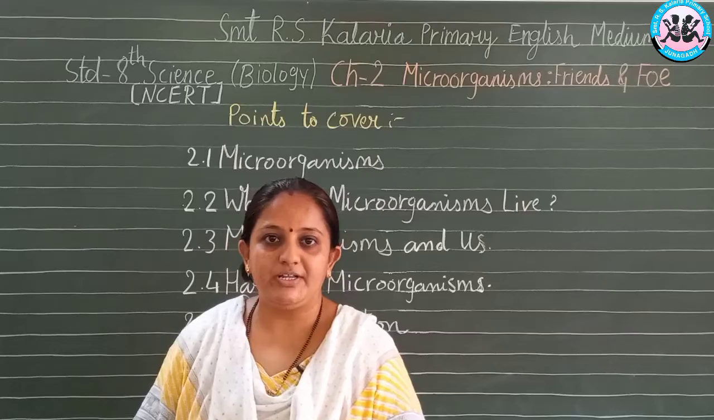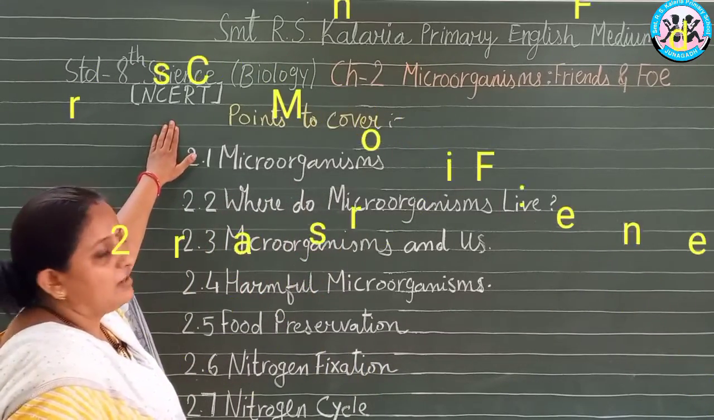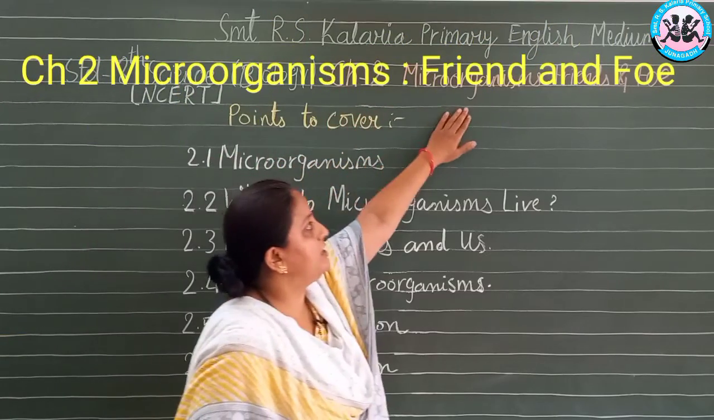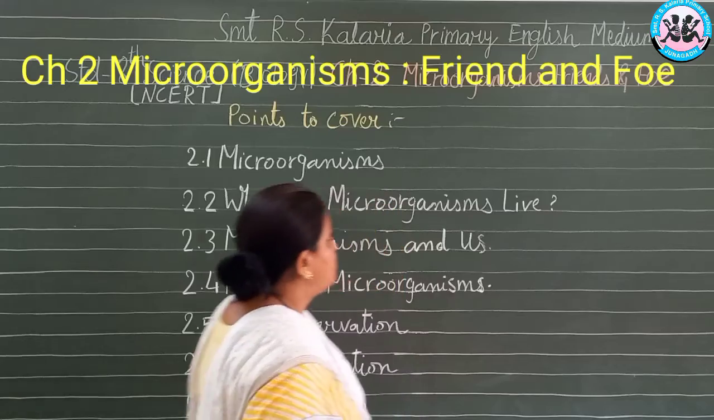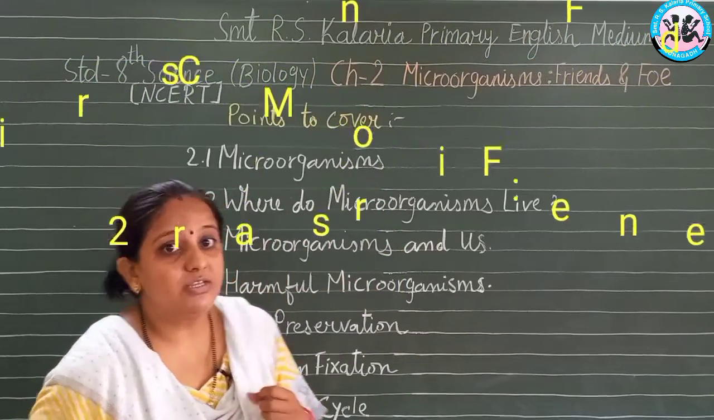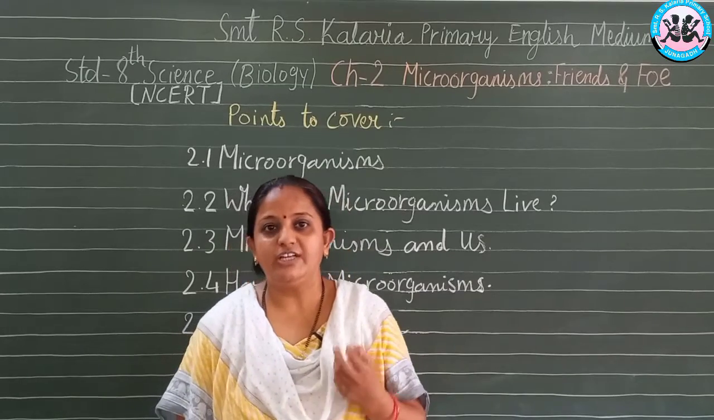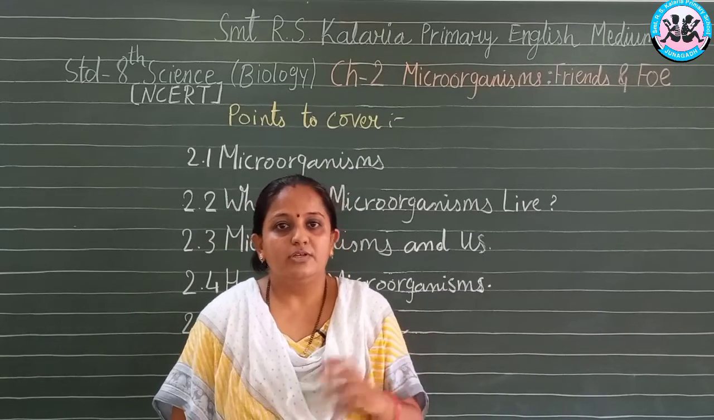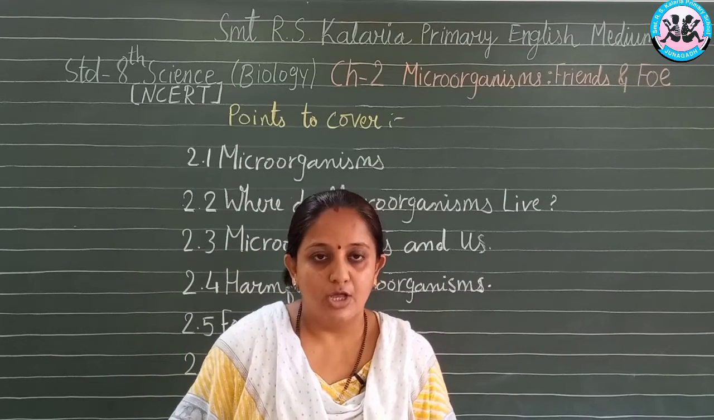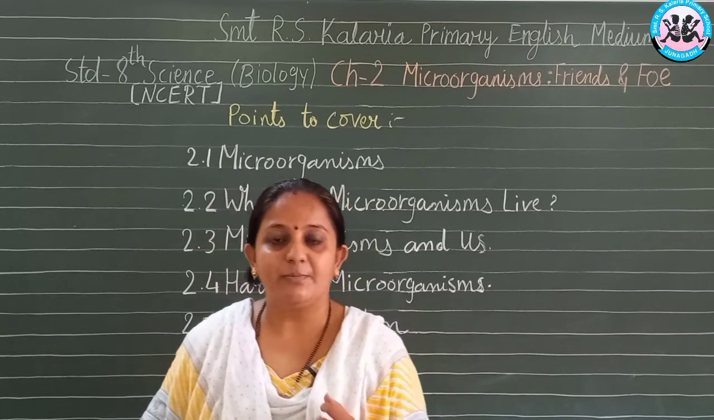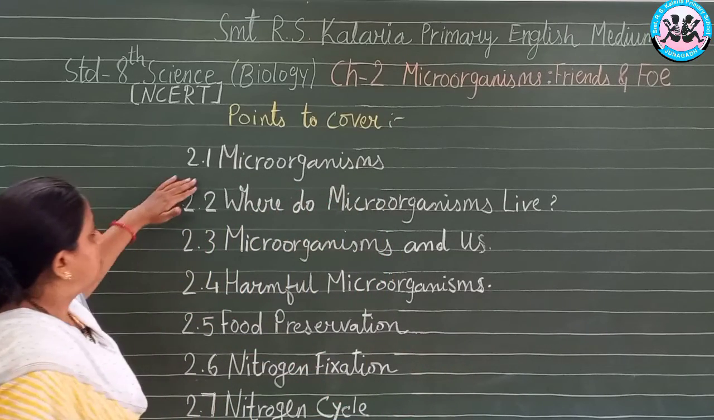Today we are going to understand standard 8 biology chapter number 2, Microorganisms: Friends and Foe. In this chapter we are going to understand the microorganisms which are friendly to us, how they are friendly, and why some of the microorganisms are enemies, that is foe to us. So we are going to understand this concept in this chapter. We are going to cover the points in this chapter.